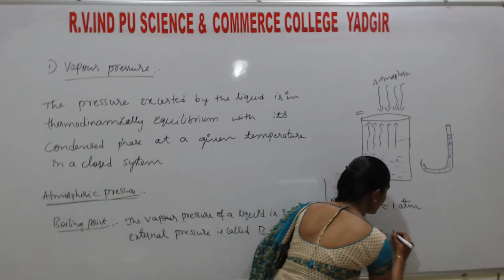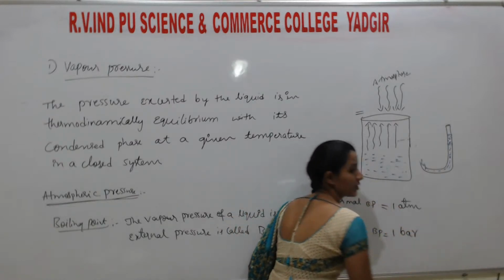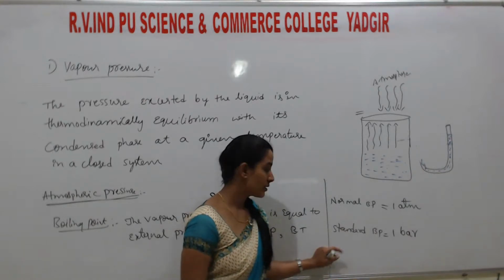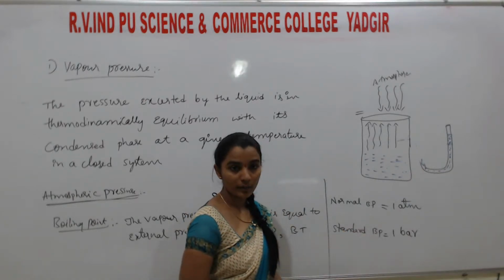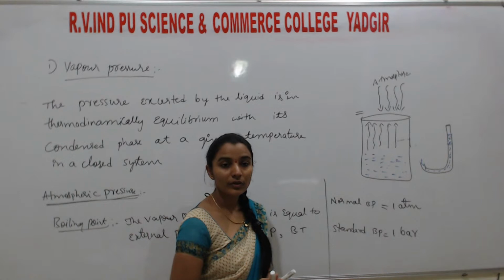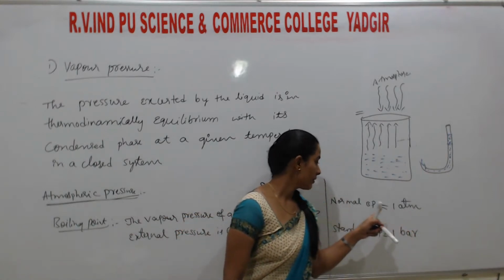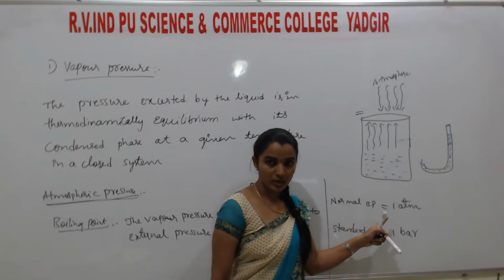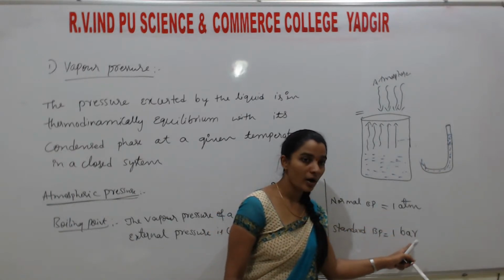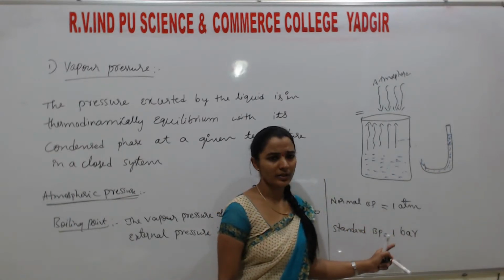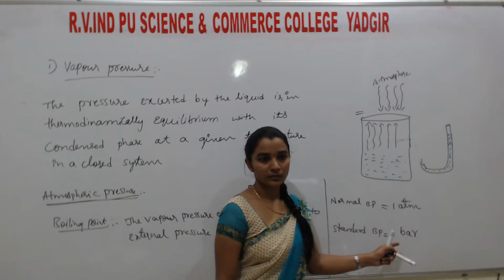If it is considered at 1 bar pressure, then it is a standard boiling point. Based on the unit of pressure, if the unit is atmosphere, that is a normal boiling point. If the unit of pressure is bar, then it is a standard boiling point.